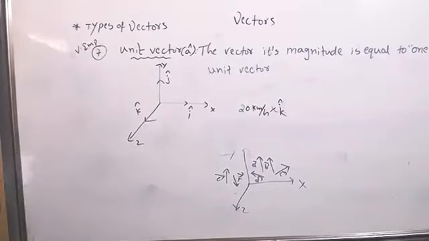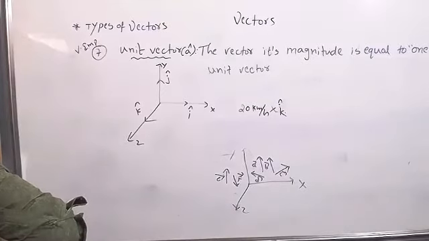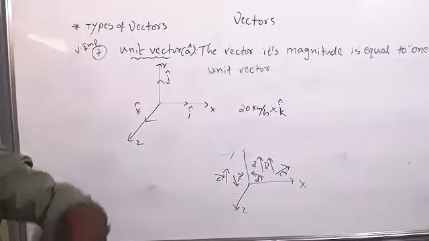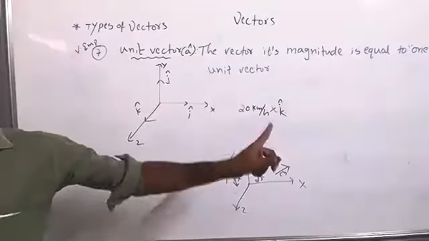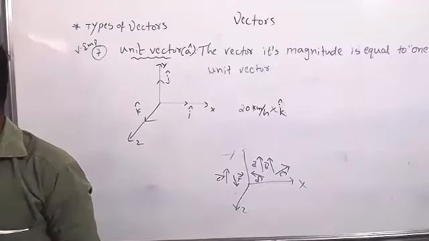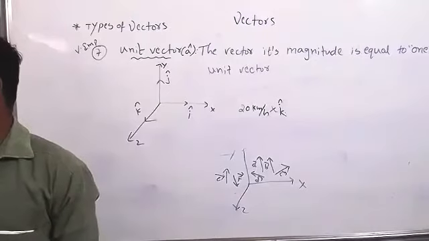Sir, can we keep it as any value, right? Like for Z, can we keep it as A cap? You can, but this is just for an example. Along the x direction, every time I cap only is the unit vector, for Y also J and for Z also K. They are fixed.